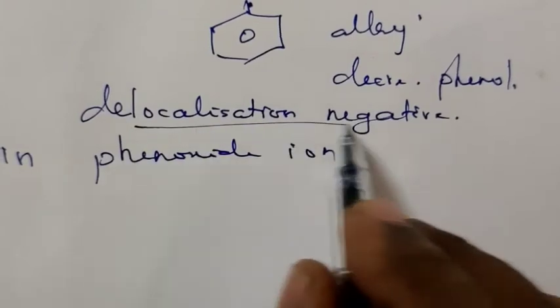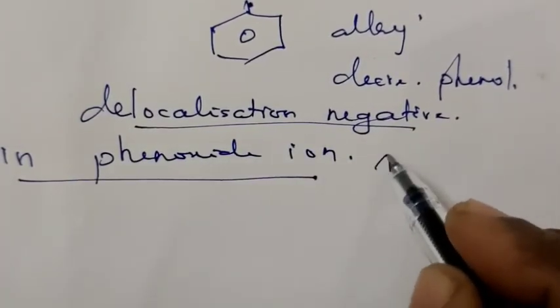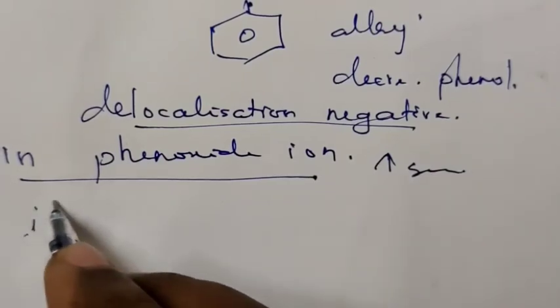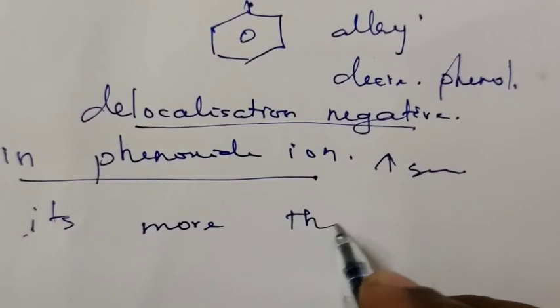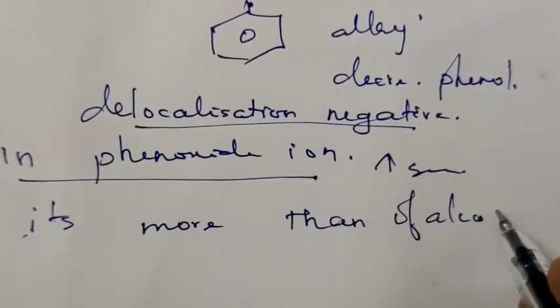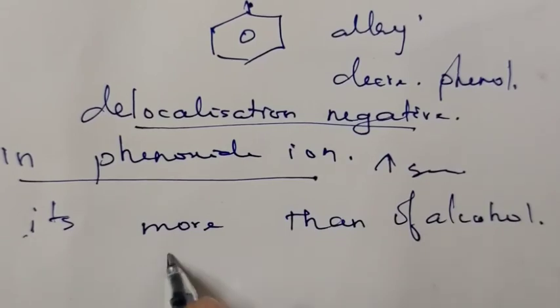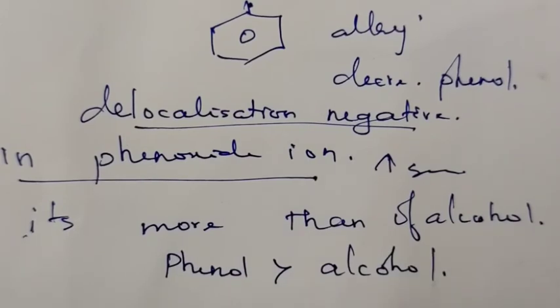Due to effective delocalization of negative charge in the phenoxide ion, its acidic strength increases more than that of alcohol. That means phenols are more acidic than alcohol. Why?